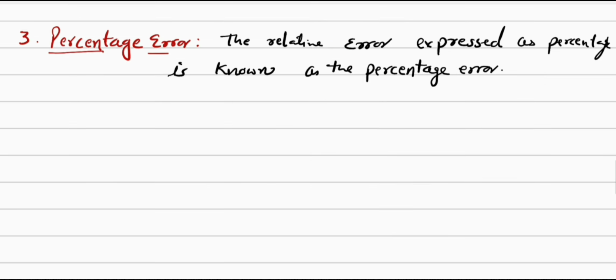If we represent the relative error in terms of percentage, then we say that this is our percentage error. So the percentage error, if we know the true value, is equal to absolute error divided by true value into 100.